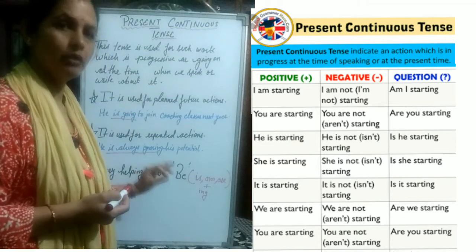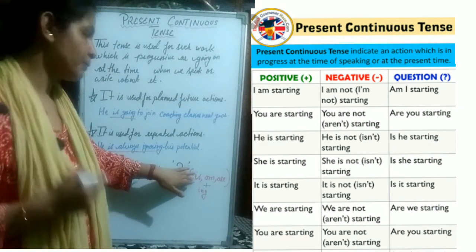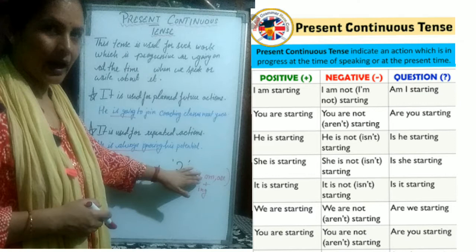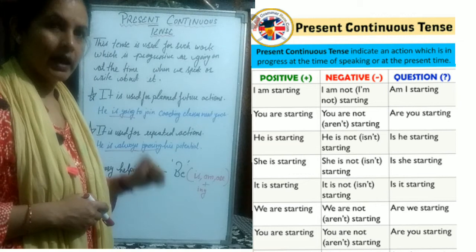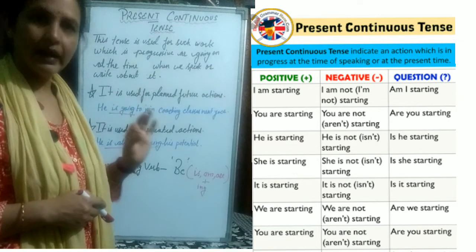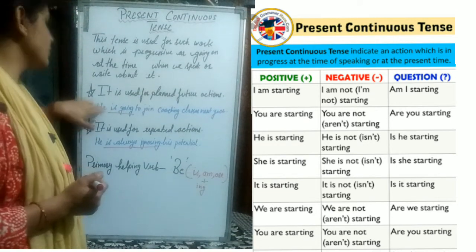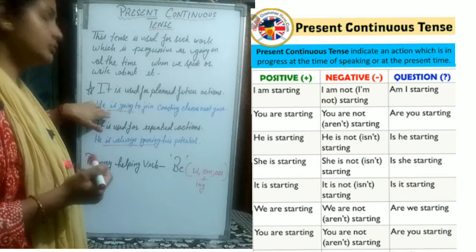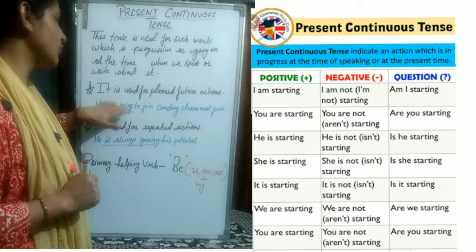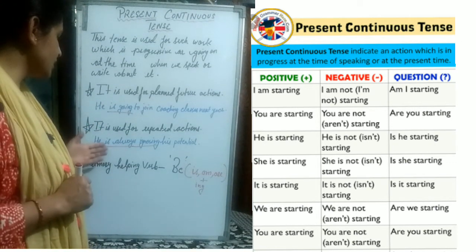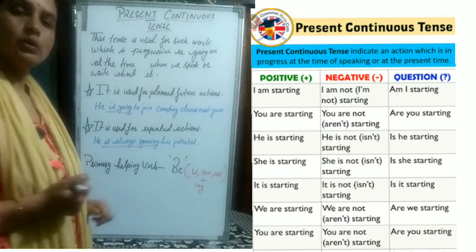For a singular subject, with I we use am, and when it is a matter of a plural subject, we use are with it. And we always use ing with the main verb, as it is used here. He is a singular subject, that's why we write is after the singular subject, and this is the main verb, to which we have added ing. Same as here, he is the subject, we have used is with it, and ing with the main verb.